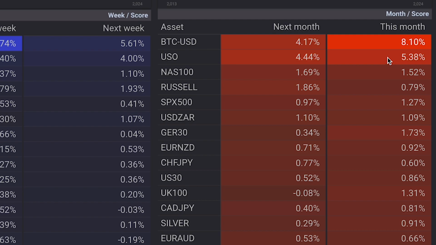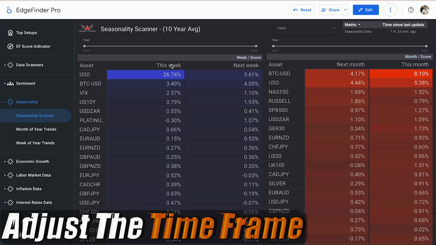We can take a look at next month and this month as well. So this month, oil typically trades up 5.38% in the month overall. And next month, we see something similar, 4.44%. We can adjust our time frame.